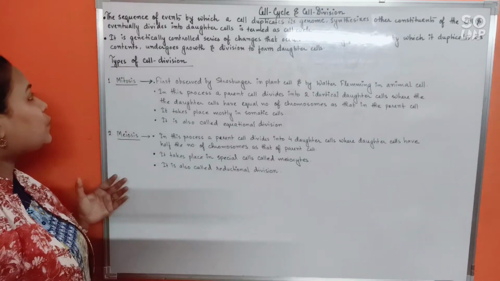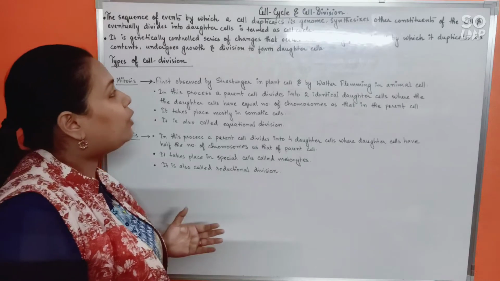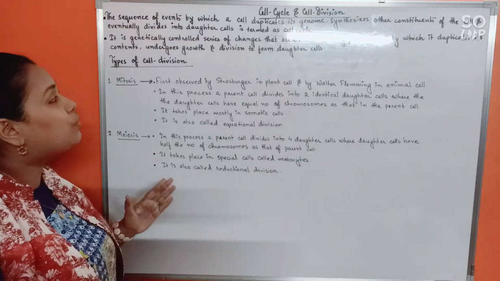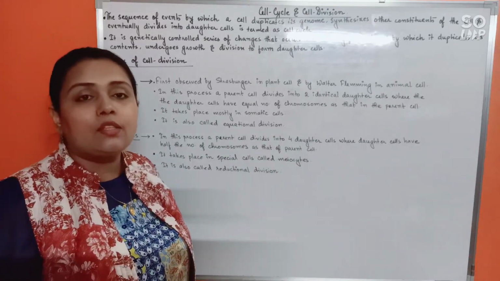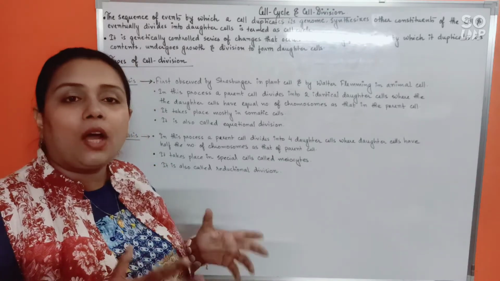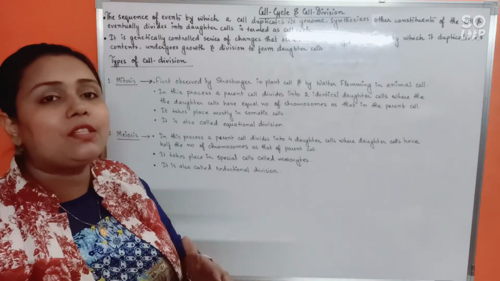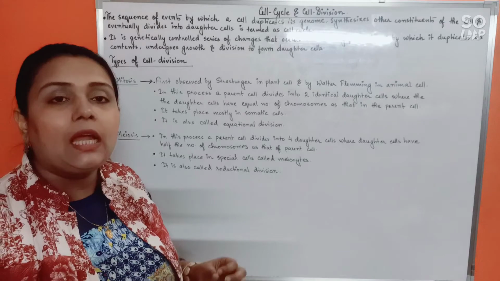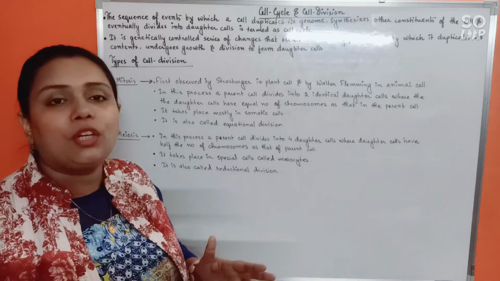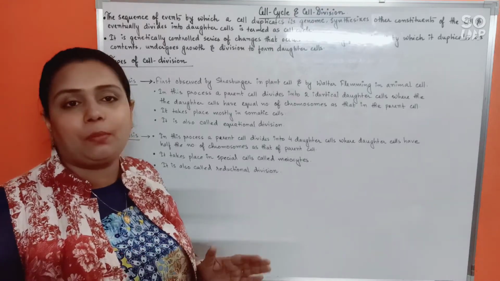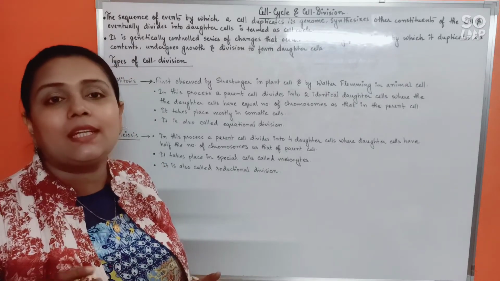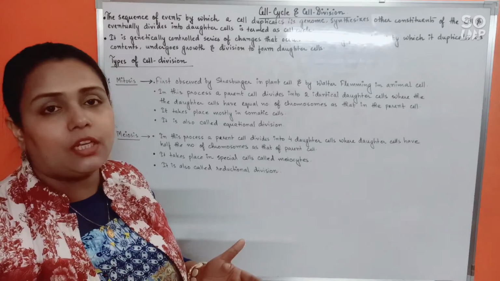Alright. Now, it is a genetically controlled series of changes that occurs in a newly formed cell by which it duplicates its contents, undergoes growth and division to form the daughter cells. So everything that is happening in the cell cycle will be genetically controlled, and here one step will be followed by another in a specific sequence of events. It's not that one step can be skipped and the other can be jumped over. Any such overlapping or jumping over of events would not be possible. Here a specific sequence of events has to be maintained, which is genetically controlled, for successful division into daughter cells.